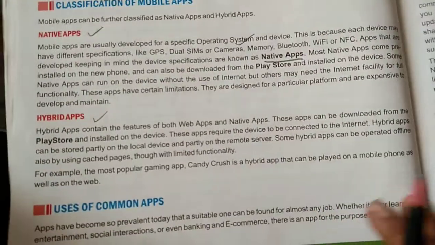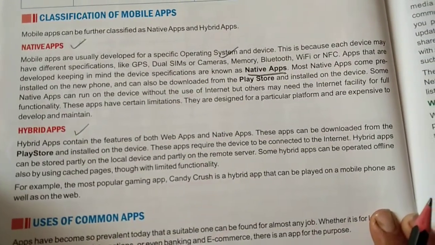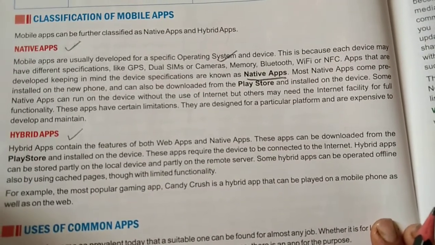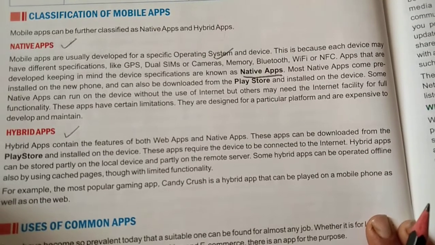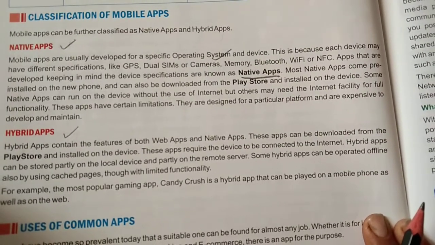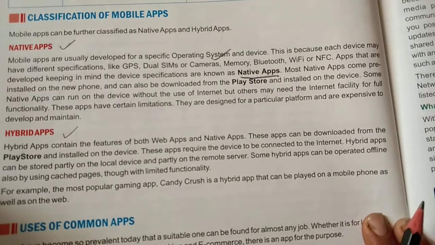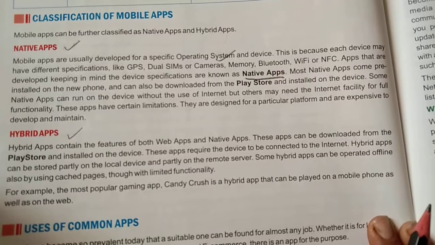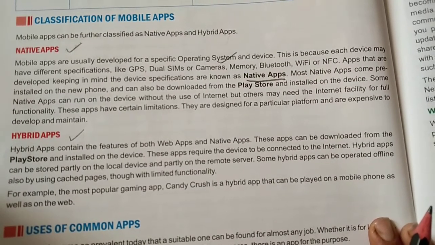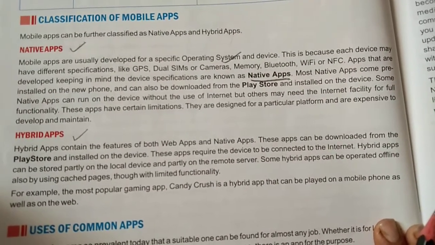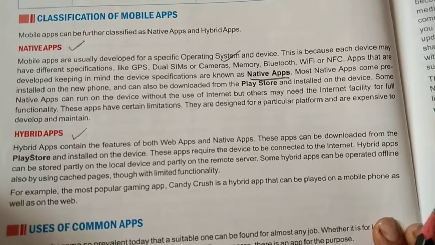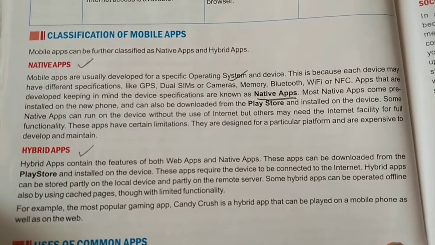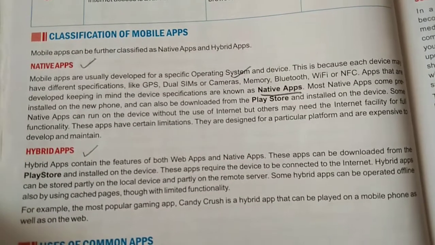Now we can move further. The second classification of mobile apps is the hybrid app. These hybrid apps contain the various features of both web apps and native apps. So, class, these apps can be downloaded from the Play Store and installed on the device. Examples of the most popular ones include gaming apps such as Candy Crush, etc. So, these are the basic two types of classification of mobile apps.